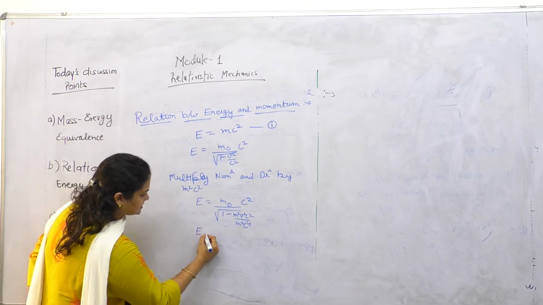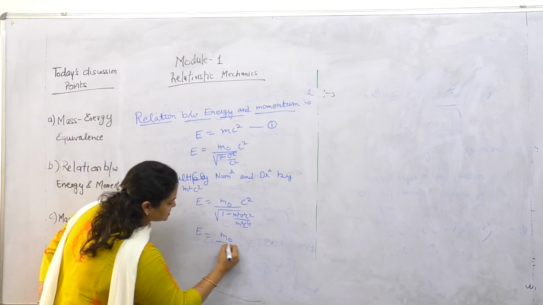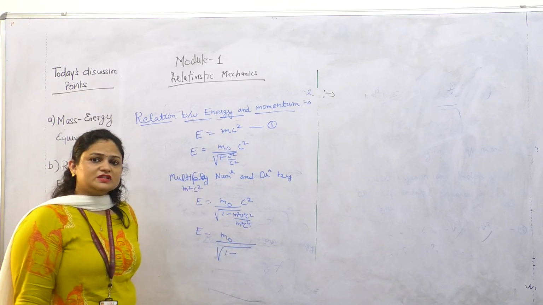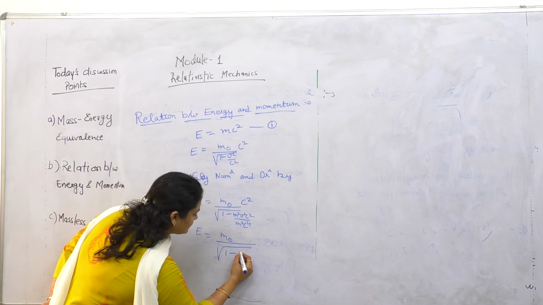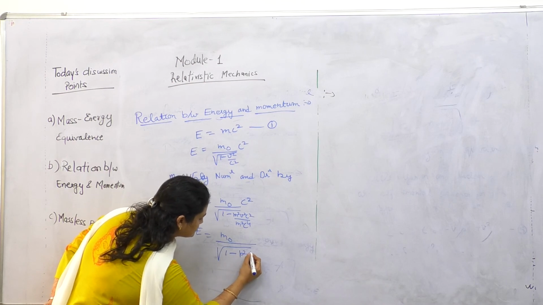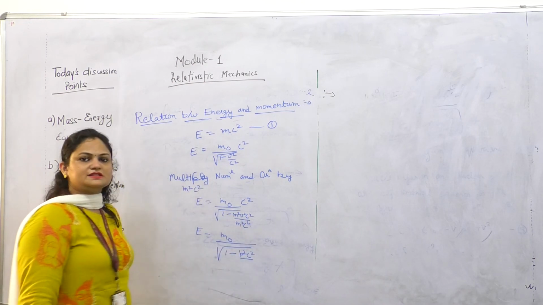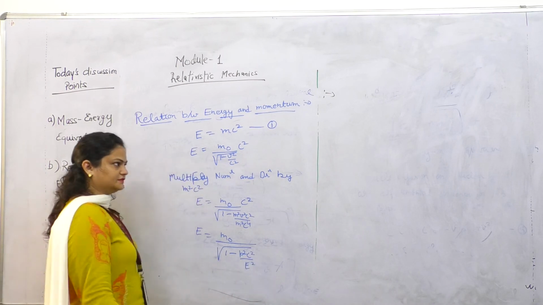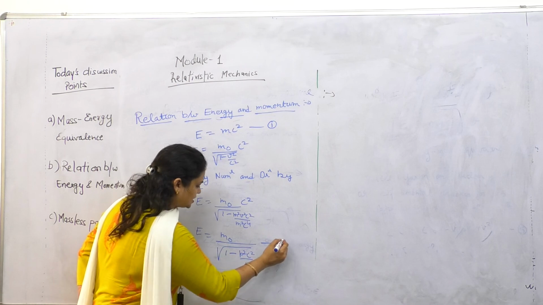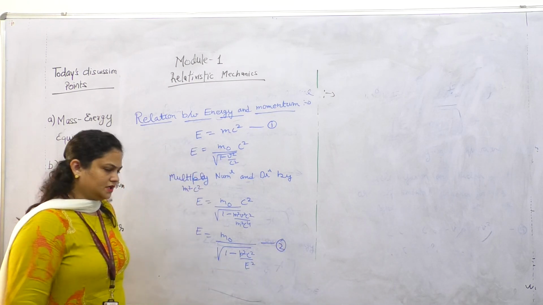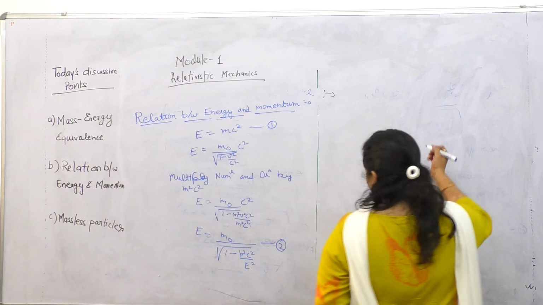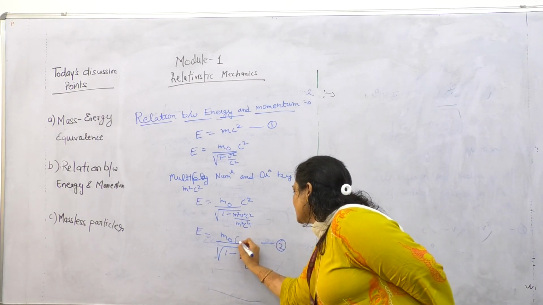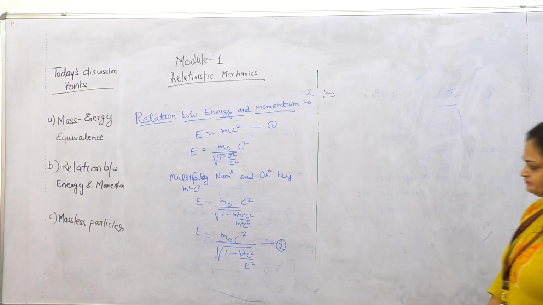That is m naught, square root of 1 minus m square v square, where mv is momentum. We can write it as p square c square, and mc square is energy, that is E square. This is equation 2. Sorry, it is m naught c square.